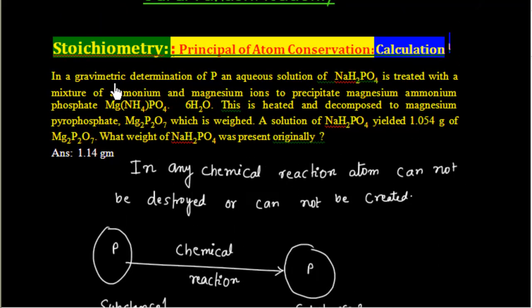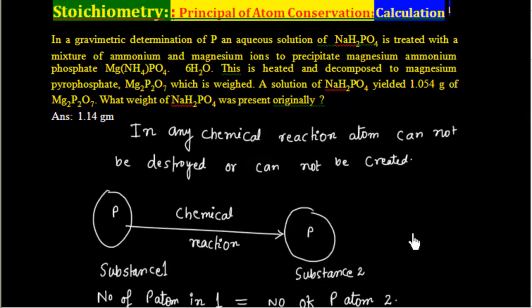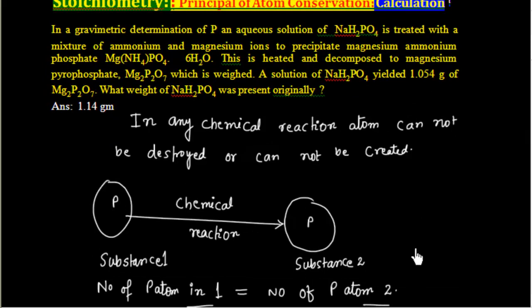Question says, in gravimetric determination of phosphorus, an aqueous solution of NaH2PO4 is treated with a mixture of ammonium and magnesium ions to precipitate magnesium ammonium phosphate. So let us say we have a solution of NaH2PO4. First we will make a chart.